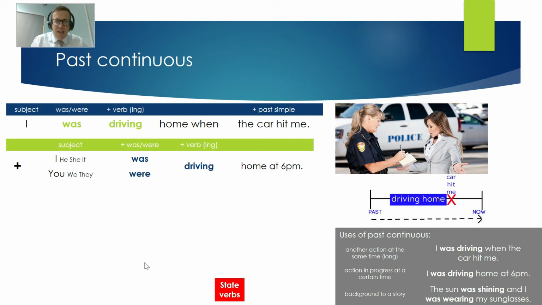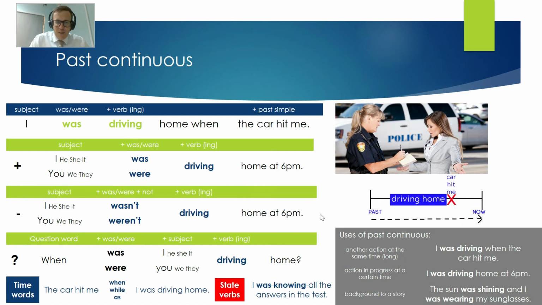Then we also have state verbs. Now you might have seen these before, but there are some verbs that we don't use in continuous. And these are things that are not actions, like know, like, want, need. These kind of words are not used in continuous. So you cannot say, I was knowing all the test answers in the test. You can't use this. Okay, so this is the form and the use of the past continuous.